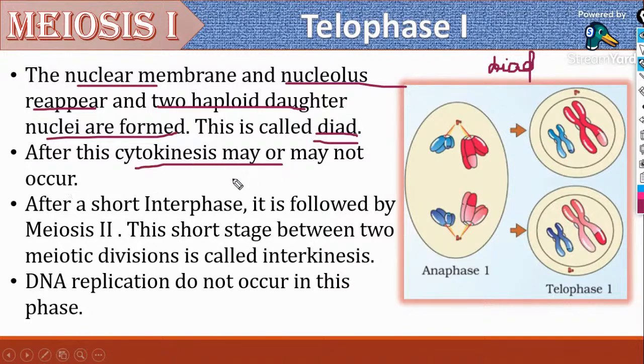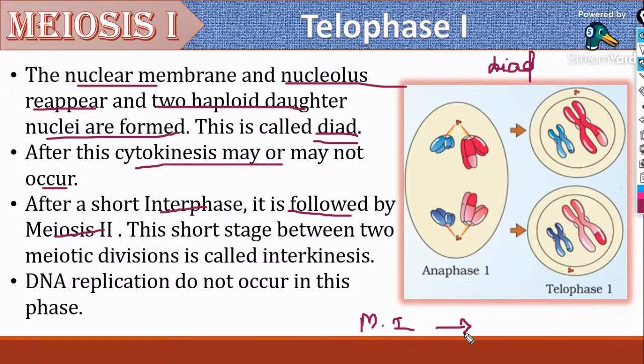After this, cytokinesis may or may not occur. After a short interphase, it is followed by meiosis II. So after meiosis 1, cytokinesis does not occur.